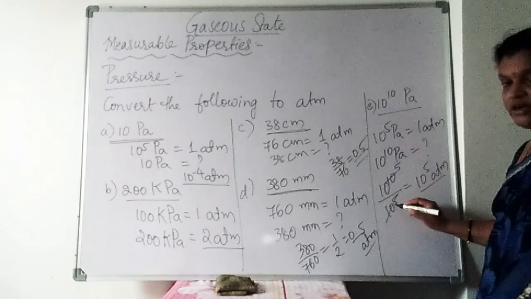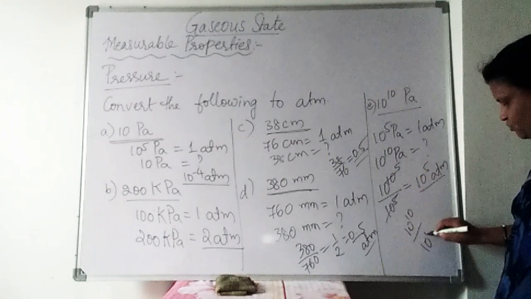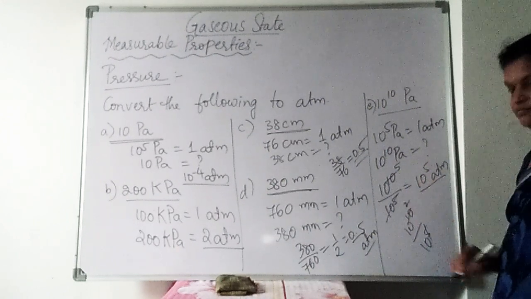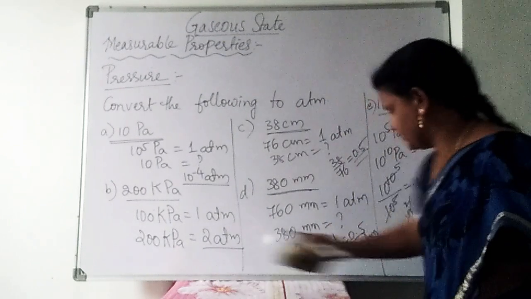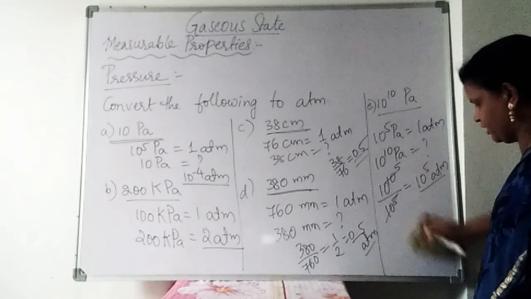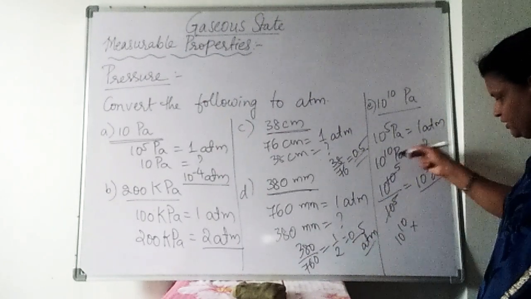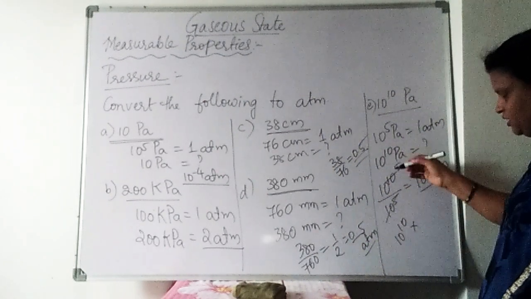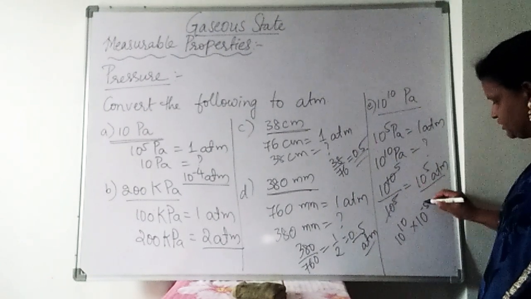We can't cancel like that. Many of the students, what they will do, 10 power 10 is there, 10 power 5 is there, they will cancel like this. But this is not the correct method. 10 power 10 by 10 power 5, if you are getting any confusion, you can write like this: 10 power 10 into, if you take the denominator as a numerator, that power will become minus.